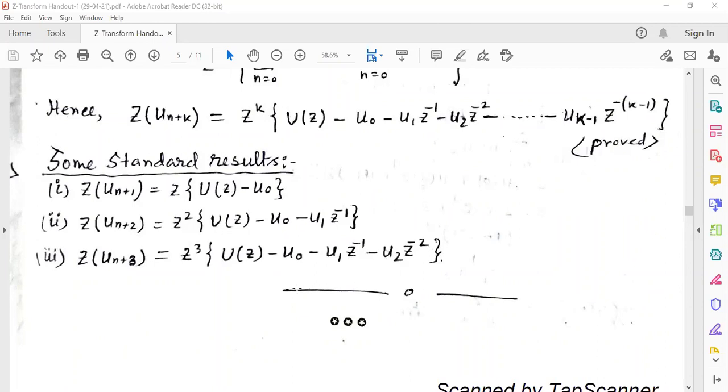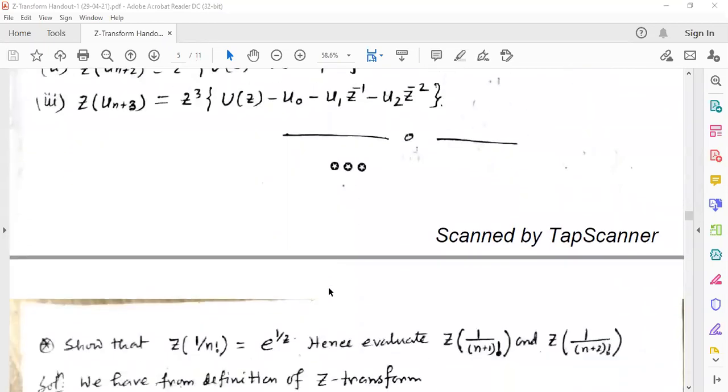This result will be required when we are solving the difference equation, not differential equation, difference equation. This difference equation can be solved by Z transformation. So this part we will discuss tomorrow.